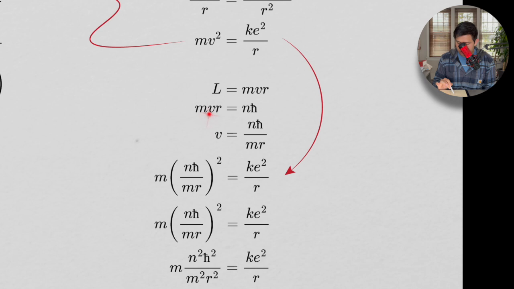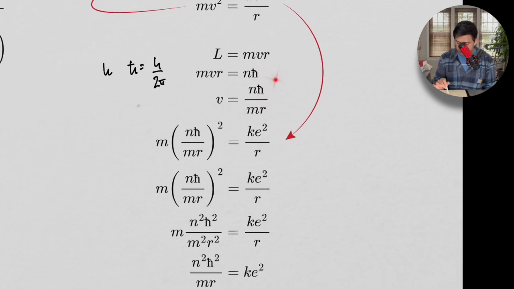The angular momentum is quantized. We're going to propose that it's quantized by Planck's constant, with h bar equal to h divided by 2 pi.